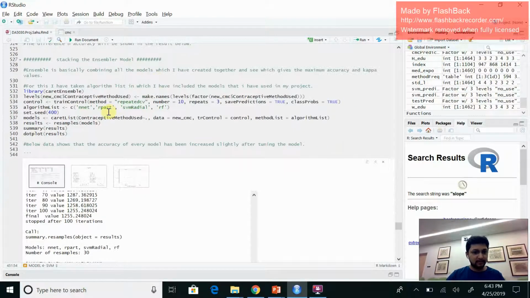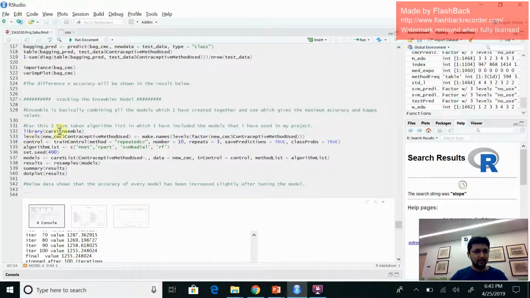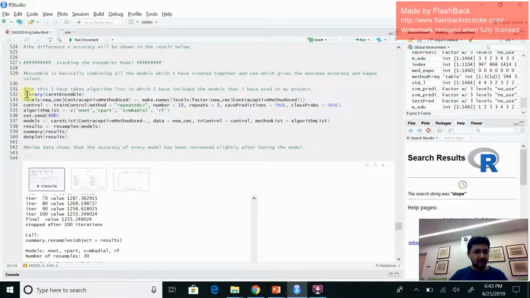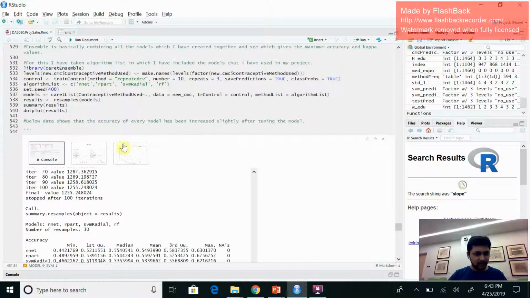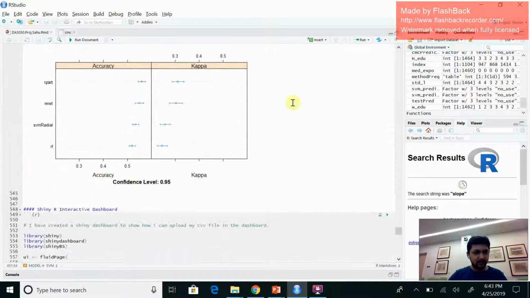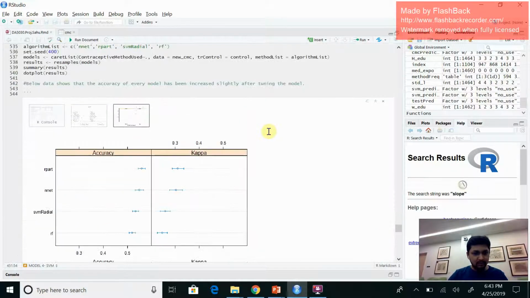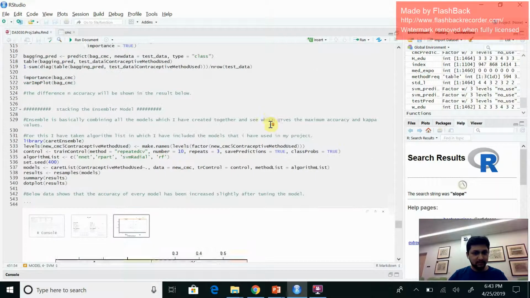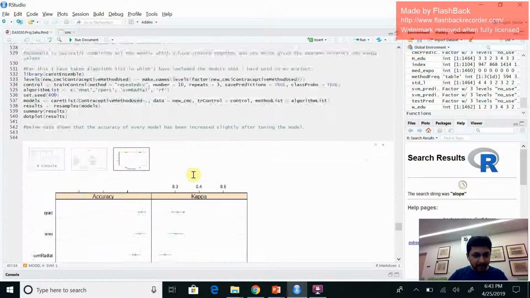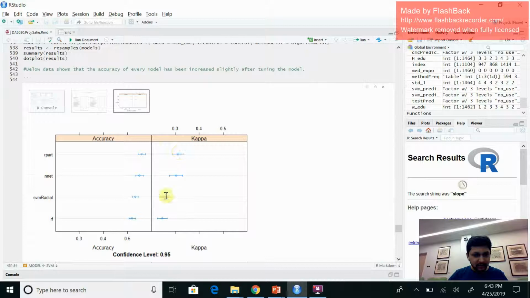And now coming to stacking the ensemble model, I have created this ensemble model in which I have included the neural network, decision trees, SVM, and the random forest, the models which I've used in my project. So you can see here the graph between accuracy and kappa. Also you can see from here that accuracy has been increased slightly for every model, and the kappa values have also increased slightly.